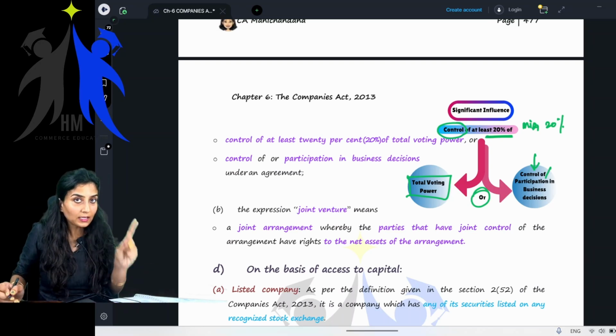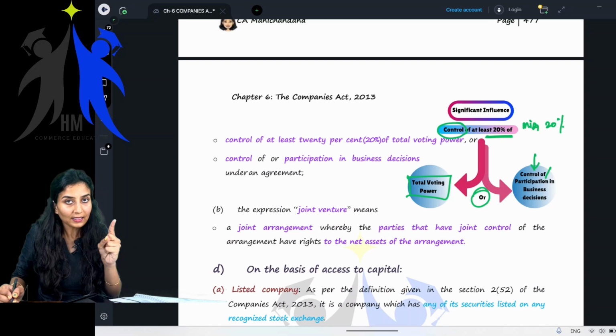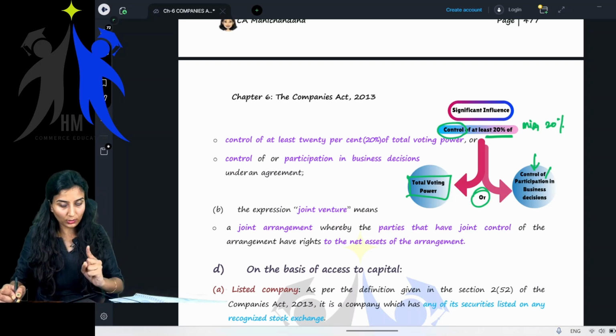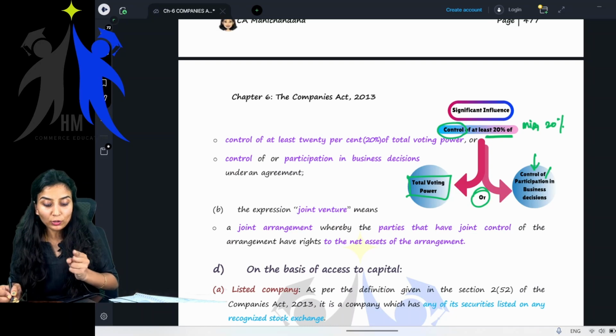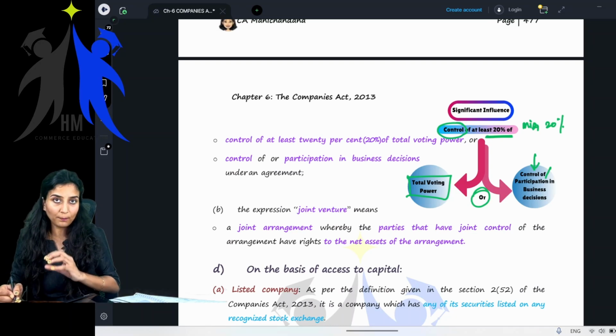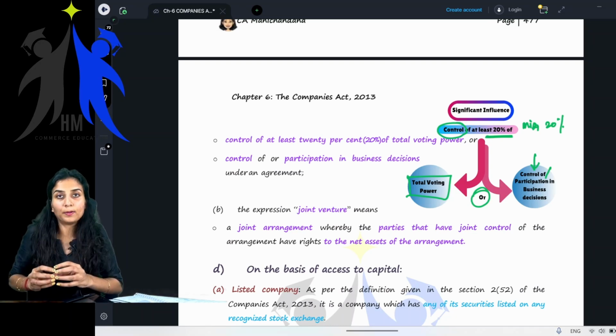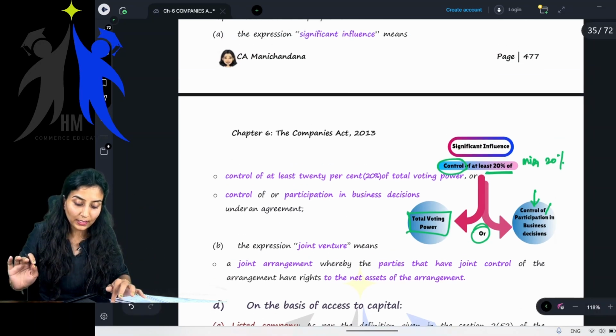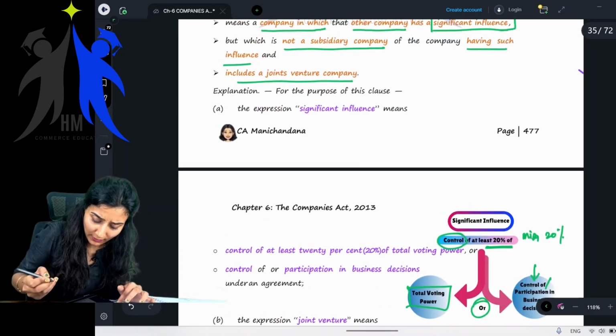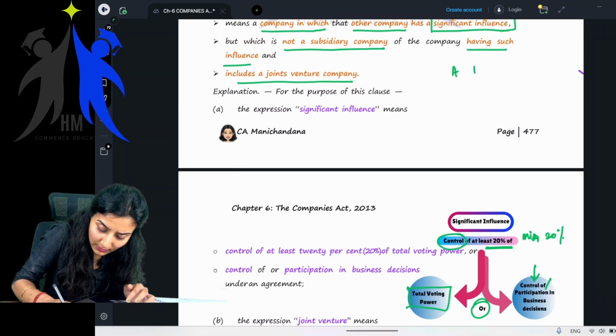So if the other company has at least 20% of the total voting power, or it has the power to control, or the power to participate in the business decision of the company, then this company is called the associate company of the other company. Getting my point? Say for example, there is A Limited, and there is B Limited.